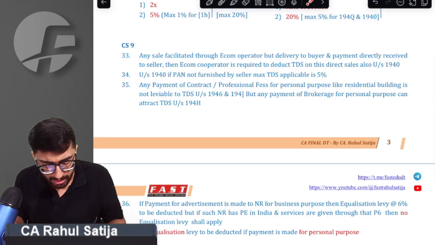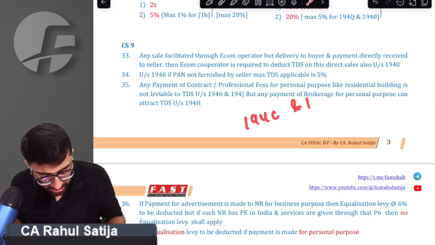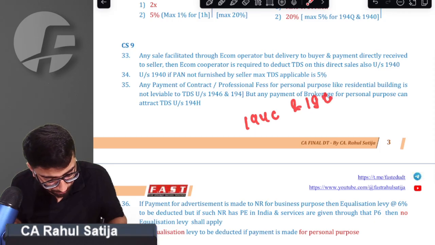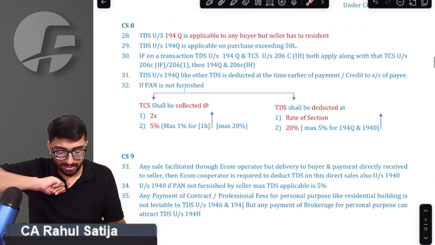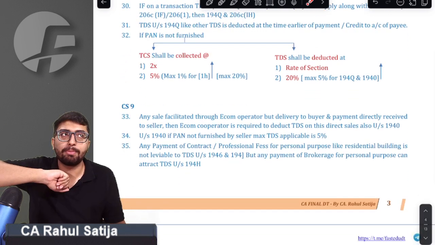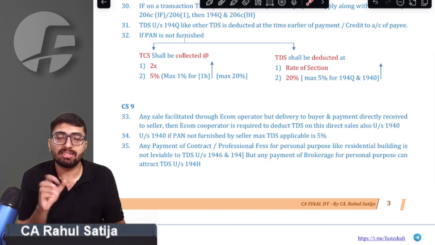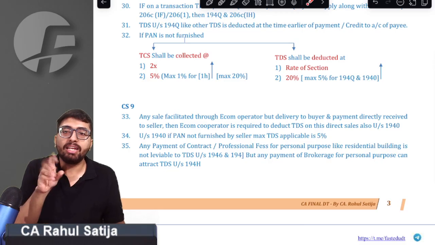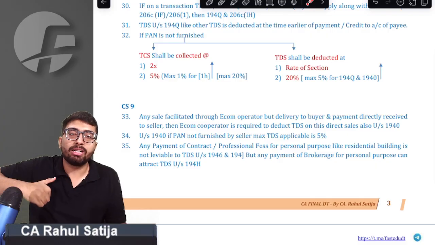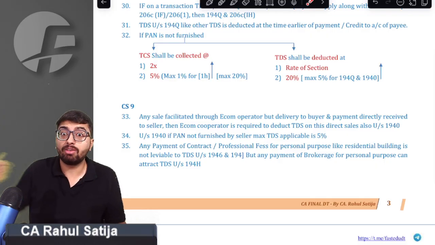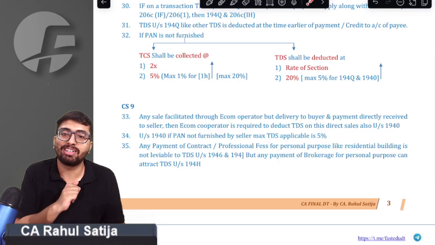See, if you remember 194C and 194J, there were two sections, 194C and 194J. In both the sections, we had certain exemptions. What exemptions? Only an individual and HUF whose turnover was less than 1 crore or 50 lakh rupees in the preceding financial year were not required to deduct TDS. They were not required to deduct TDS.